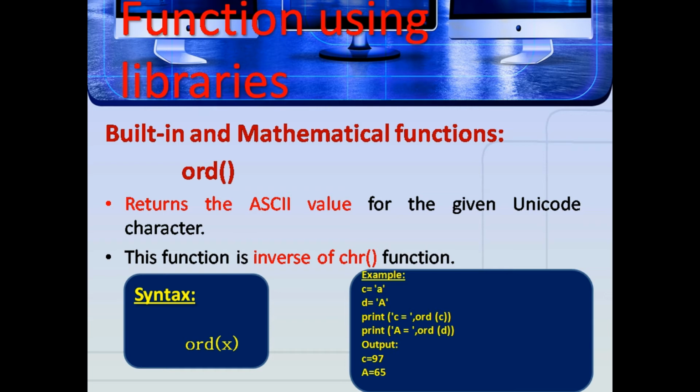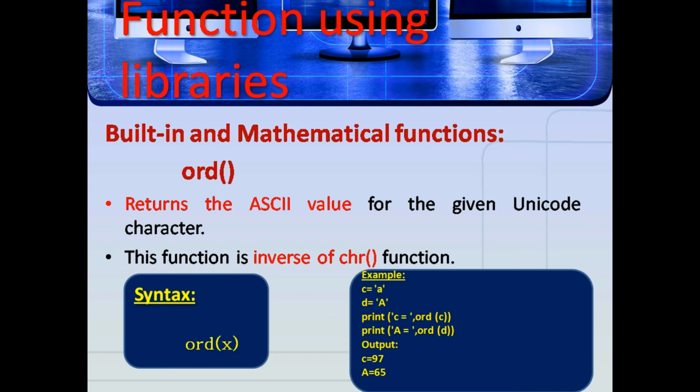Next one is the ord function. It returns the ASCII value for the given Unicode character. What is meant by ASCII value? It's an acronym for American Standard Code for Information Interchange. It's a code for representing 128 English characters as numbers, with each letter assigned a number from 0 to 127. Unicode is a universal character encoding standard used for representation of text for computer processing. So the ord function returns the ASCII value for the given Unicode character.